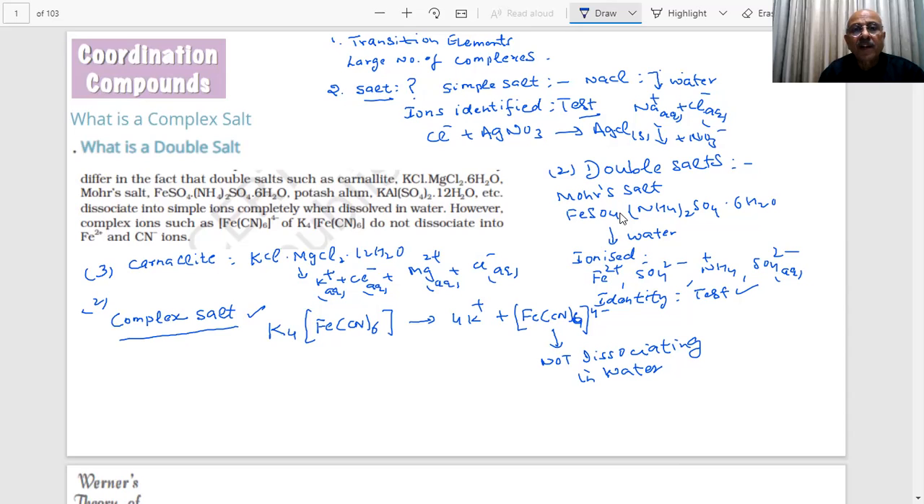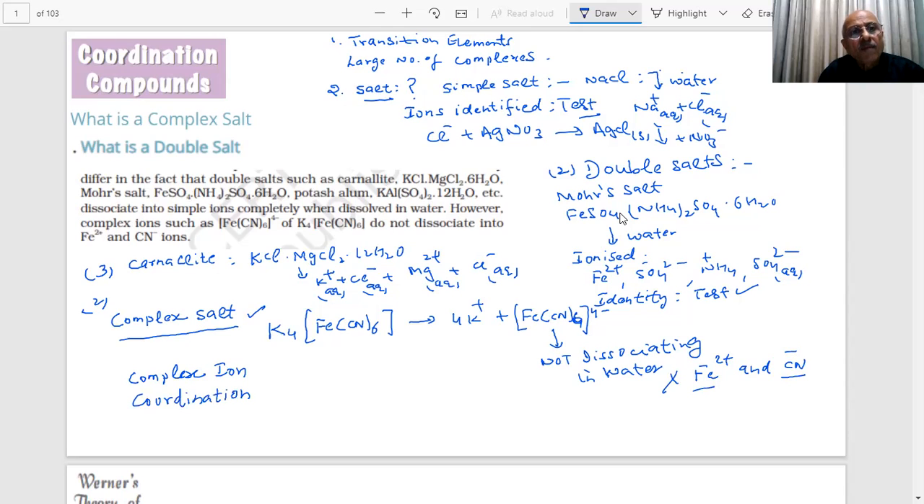This behavior is totally different. It is not dissociating into Fe2+ and the CN- ion. This dissociation is not taking place. Such compounds, student, are called coordination compounds or complex ions. This is not an ordinary ion. This is called a complex ion, or these are called coordination compounds.